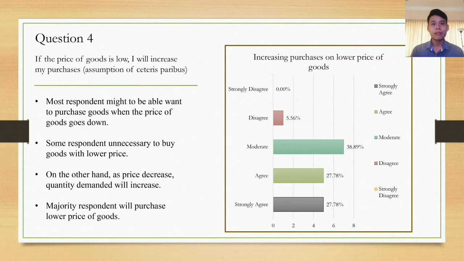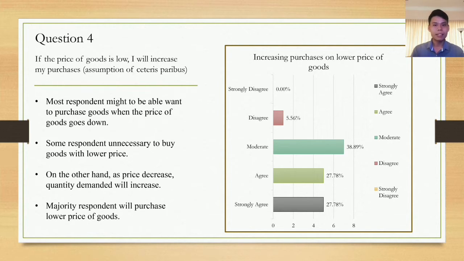On this graph, we found that most respondents, who are 7 respondents, will moderate this statement and 5 respondents will choose the agree and strongly agree statement. The result shows that most respondents may want to purchase goods when the price of goods goes down. For example, if the price of fried chicken decreases, respondents will prefer to purchase it, but it's not necessary.